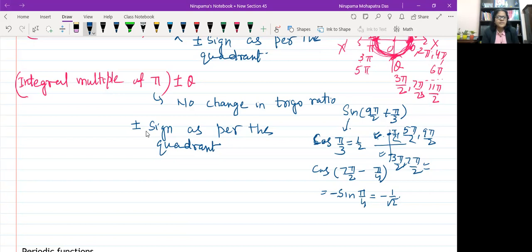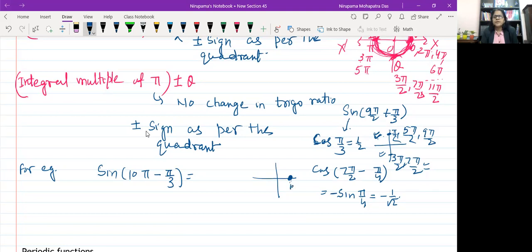For example, suppose I say sine of 10 pi minus pi by 3. As you know, all even multiples of pi will be on the right side of the x-axis, I mean right on the x-axis, right side of the origin: 0, 2 pi, 4 pi like this.